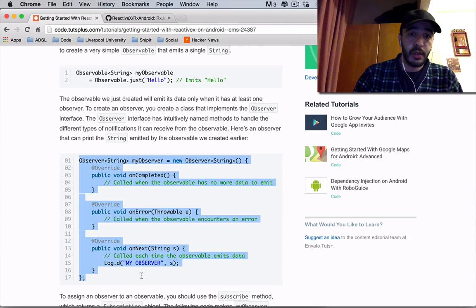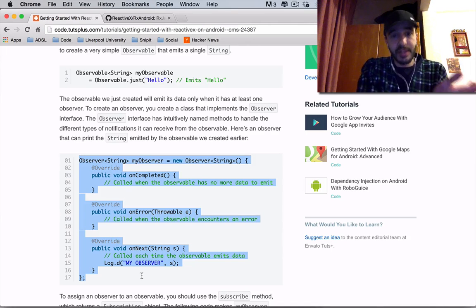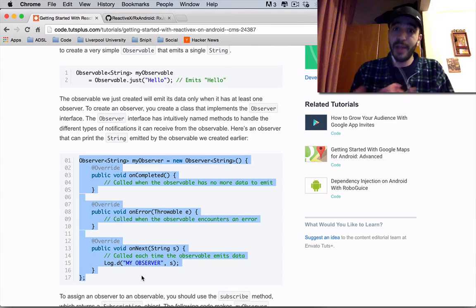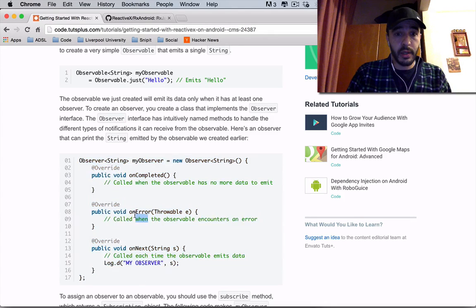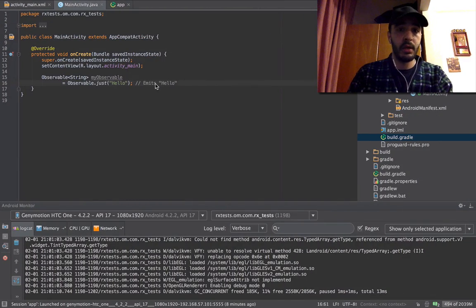It's set up to observe an observable. So naturally, it's going to have methods that have something to do with dealing with what that observable emits, which are what to do when it emits a new one, what to do when it has stopped emitting, and what to do when the observable has encountered some error while trying to emit. And there they are: onCompleted, onError, onNext. Let's take this chunk and dump it here.